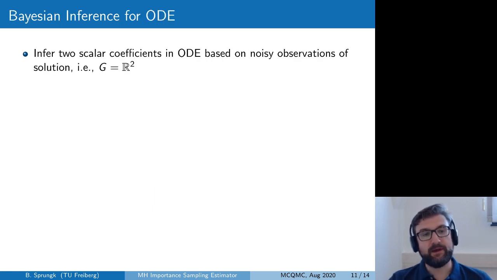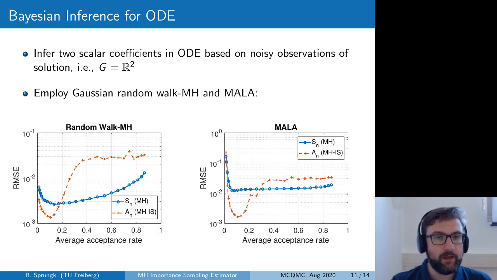Now, in the first experiment, we apply Bayesian inference to an ordinary differential equation model, where we would like to infer two coefficients in the model based on noisy observations of the solution. The state space here is R squared, and the results for computing the posterior expectation are shown here. So we employ a Gaussian random walk proposal in the Metropolis-Hastings algorithm, and we compute the usual path average estimator as well as our importance sampling based estimator for various step sizes or various average acceptance rates in the Metropolis-Hastings algorithm.